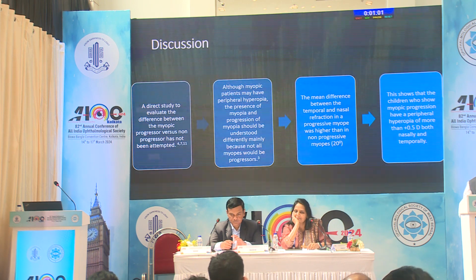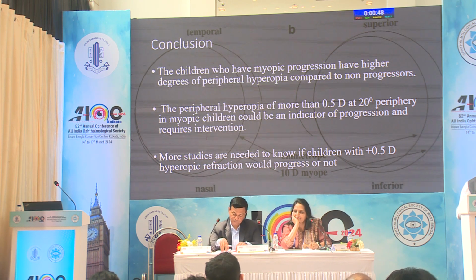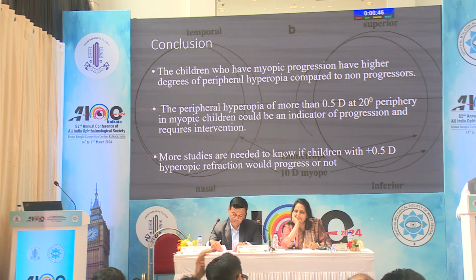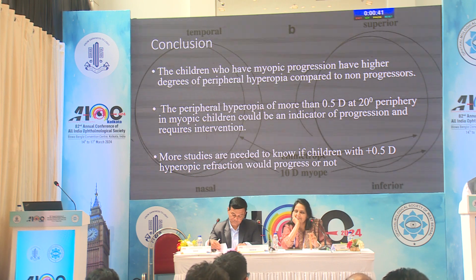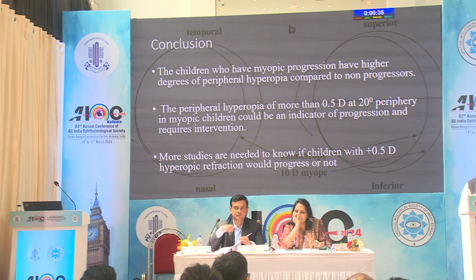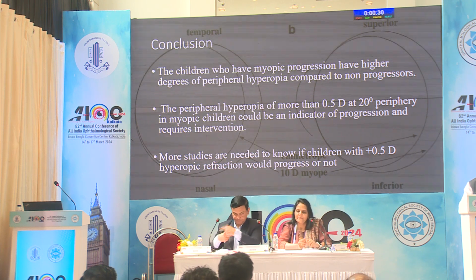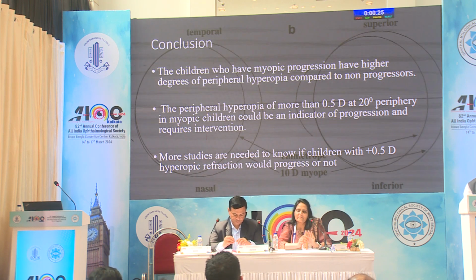So progressive patients do have peripheral hyperopia, and our study shows that children who show myopic progression have a peripheral hyperopia of more than 0.5 diopters, both nasally and temporally. The crux of the matter is that children who have myopic progression have higher degrees of peripheral hyperopia compared to non-progressors. Peripheral hyperopia of more than 0.5 diopter at the 20-degree periphery could be an indicator for progression; you can calculate for more peripheral data also. But what we still don't know is whether the reverse is also true. More studies are needed to know if children with 0.5 diopter hyperopic refraction would progress.